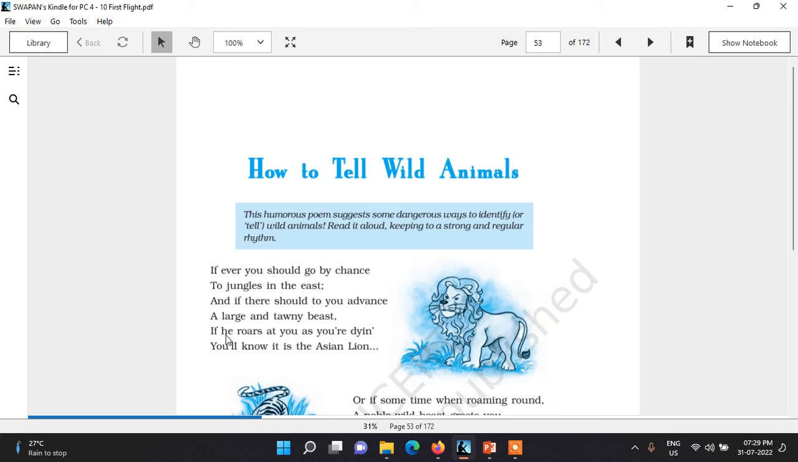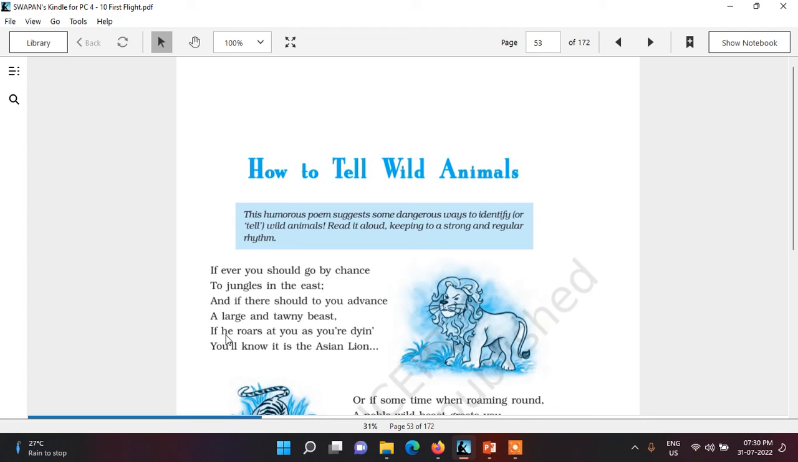Similarly, in the second stanza, alliteration is applicable in roaming round, because the letter R is repeated. That's why alliteration is applicable here. Thereafter, the Bengal tiger to discern, here inversion is applicable. Thereafter, here also personification is applicable, because the poet has used he instead of it to refer to the animal.